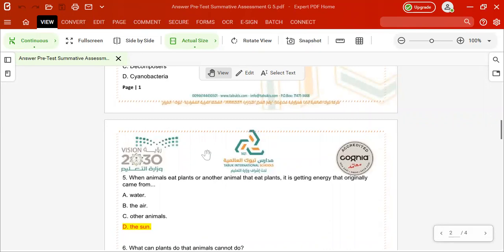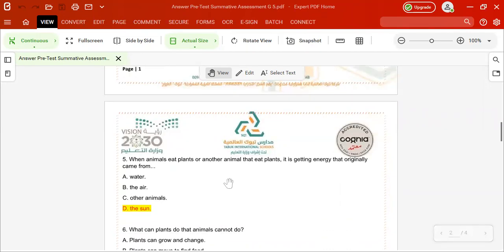The fifth question is about the relationship between animals and plants. When animals eat plants, or another animal that eats plants, they get energy that originally came from water, the air, other animals, or the sun? Let's think about this question very well. It will be the sun, because it's the most important thing to give us this. It gives energy to the plant first, the producer. After it comes the consumer, and the consumer eats the plant, after the plant does the photosynthesis process.